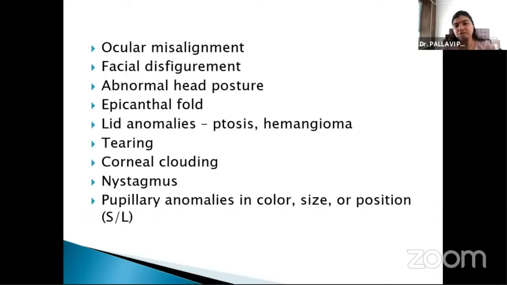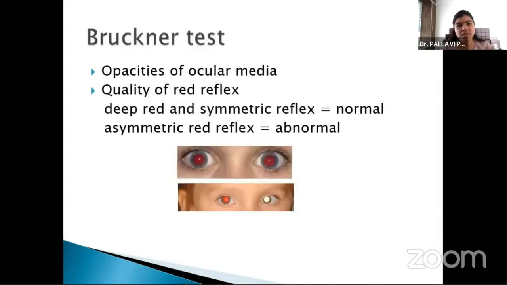When you're taking a history from the parents, look at the child to know whether there is ocular misalignment or facial disfigurement, any abnormal head posture, any epicanthal fold, any lid abnormalities, so that you know what to look for when you start examining. It's very difficult to examine a child if you start deciding what to do only then. Look out for any tearing, any clouding of the cornea, any nystagmus. Pupillary responses are seen at a later stage.